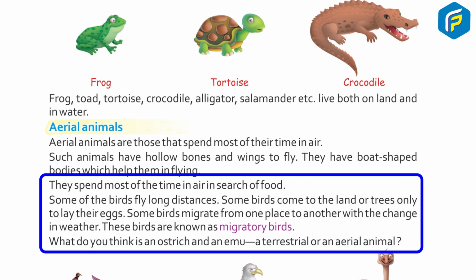Some birds migrate from one place to another with a change in weather. These birds are known as migratory birds. What do you think is an ostrich and an emu? A terrestrial or an aerial animal?